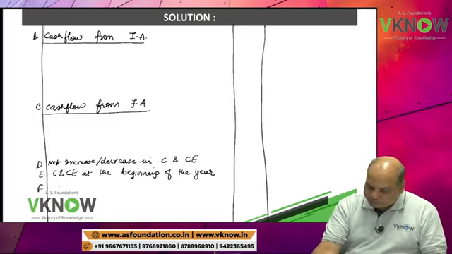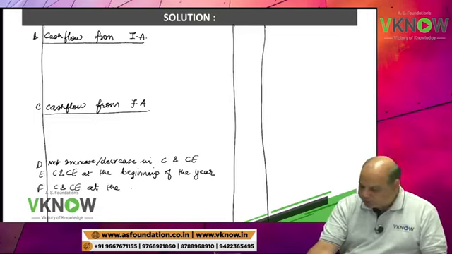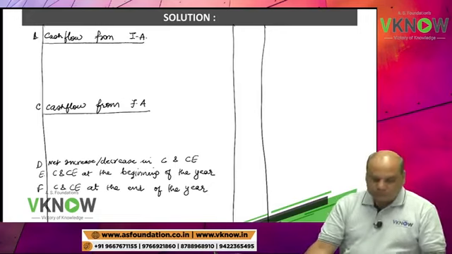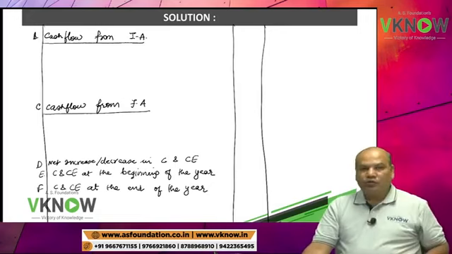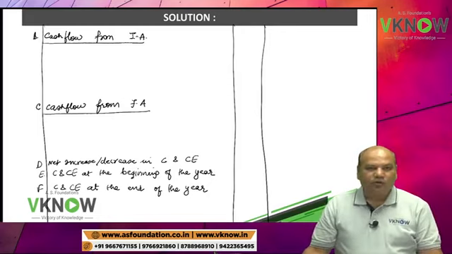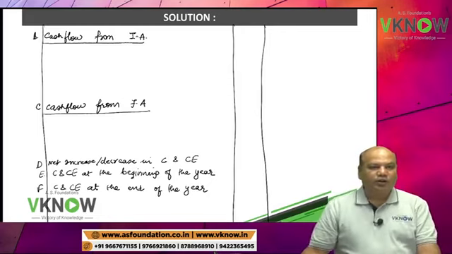Point number F, cash and cash equivalent at the end of the year. In the exam, do not use short form.